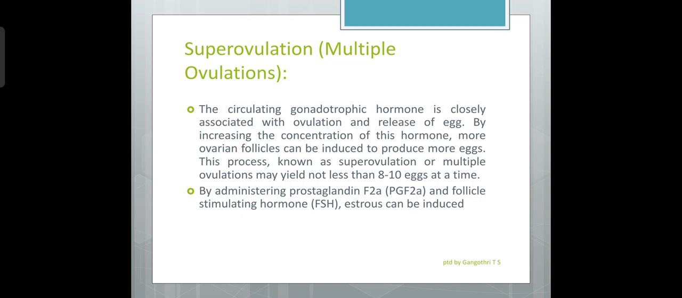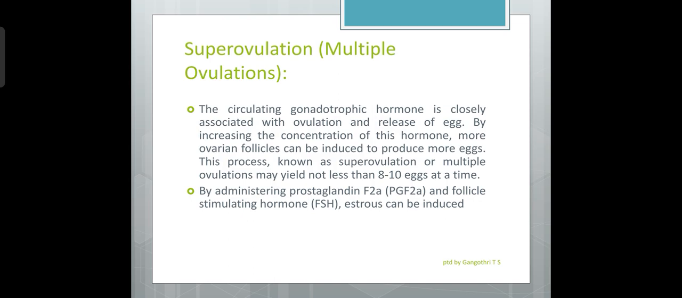Estrus means there will be a high fertility time, or mating time we say, for the animals. That particular period we call it as estrus. So by administrating these two hormones, that is prostaglandin and follicle stimulating hormone, estrus can be induced. Artificial insemination is carried out in the superovulated females. After inducing estrus in the animals, in that time artificial insemination is carried out.